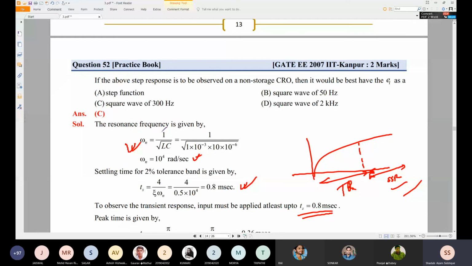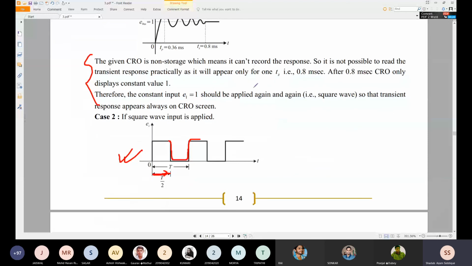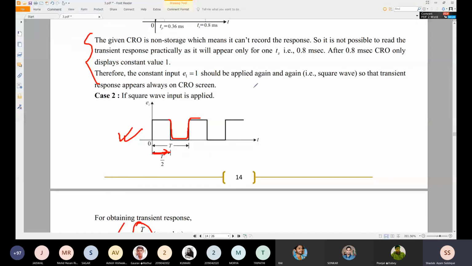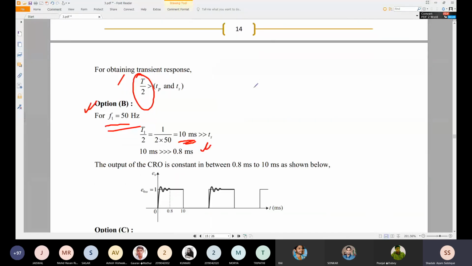Okay, so step function. Here it is given as, then it would be best to have EI as, to observe the non-storage CRO. So non-storage CRO, that will be the storage CRO. All will be storage CRO. Response will be seen on the CRO. But for this problem, for option C, it will not be observed on the CRO.